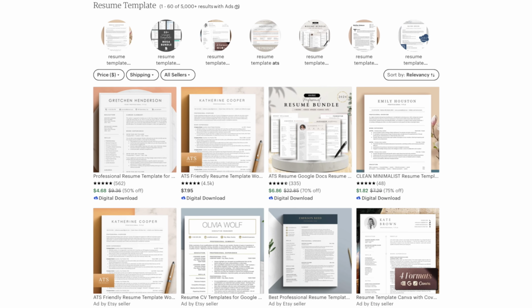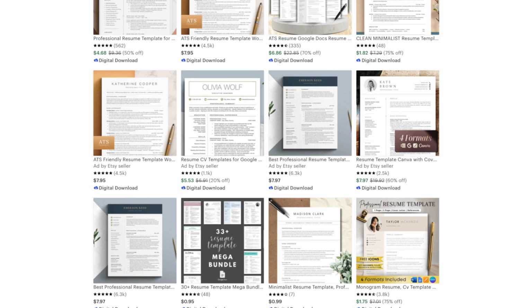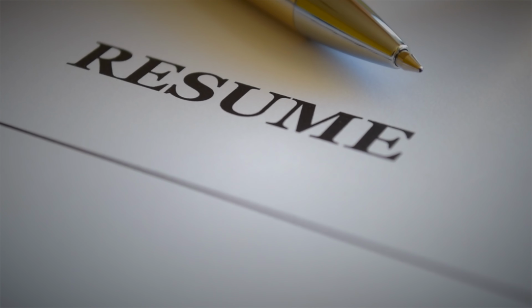And then after you create different AI-generated resume templates, you can also later on add your own personal touch and add some things that you might think it needs. And Etsy was surprisingly a great place that I found that you can sell these templates on. And using these different AI tools can help you create more resume templates at a faster rate. And when you're creating these resume templates at a faster rate, then it ensures that you can reach out to a broader audience, meaning you can create resume templates for a doctor or for somebody who edits videos.